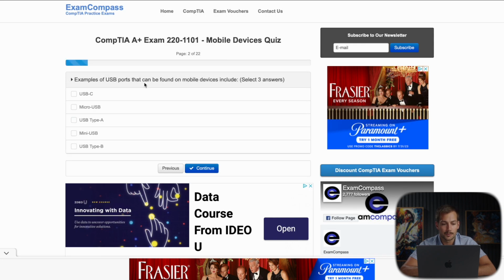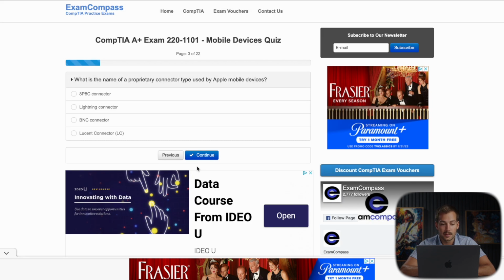So we'll press continue. And then the next question says, examples of USB ports that can be found on mobile devices include, again, we have 3 answers here. Now, USB-C and micro USB are gonna be 2 very obvious options. Micro USB isn't very typical anymore, and neither is mini USB, but USB type A, I've never seen that on a mobile device. That's your standard USB port. And then USB type B is also going to be irrelevant here. So the answers are mini USB, micro, and USB-C.